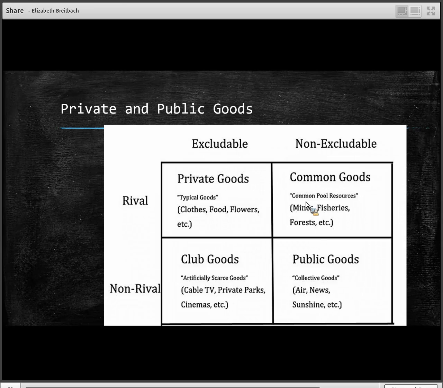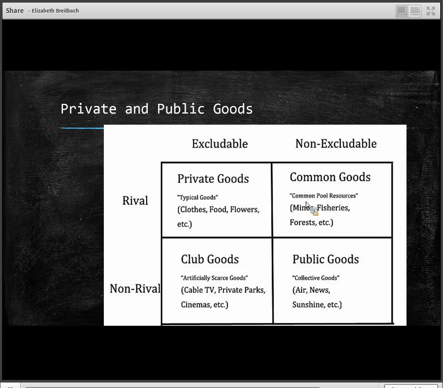All right, so private goods are places where we don't typically see those market failures. We're going to talk about externalities in the next lecture, where we might see an externality. But in terms of the types of goods, private goods are not going to have that problem of market failures. Where we do see the biggest market failures is in our public goods. Our public goods have market failures associated with them.